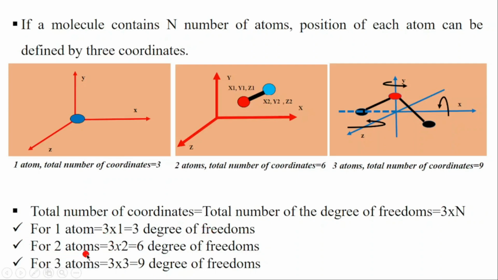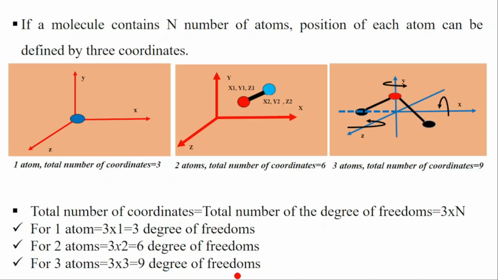When you have 2 atoms, it will be 3 times 2, which is equal to 6 degrees of freedom. If we have 3 atoms, it will be 3 times 3, which gives 9 degrees of freedom. So it is 3n, the total degrees of freedom.